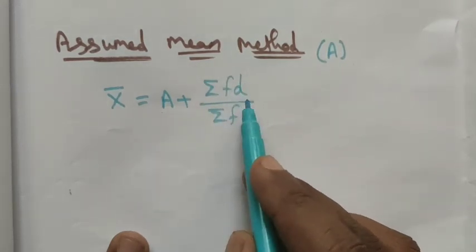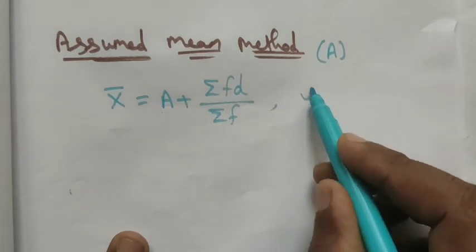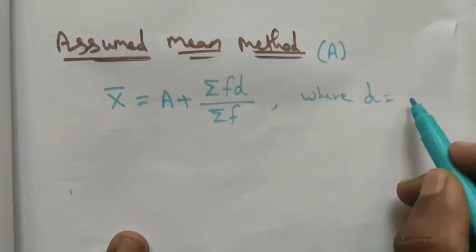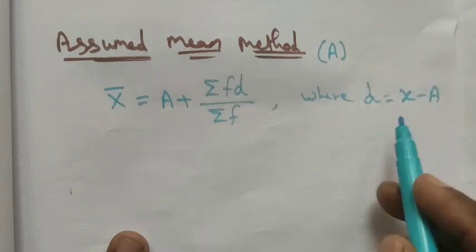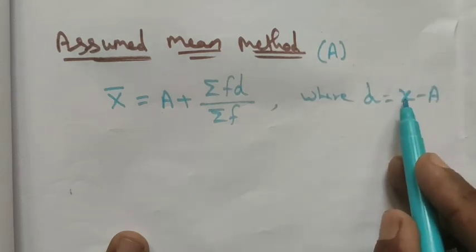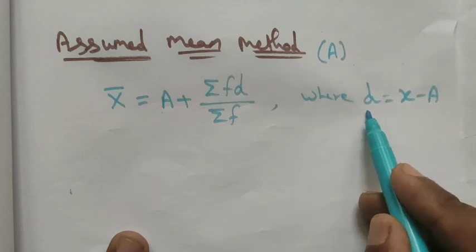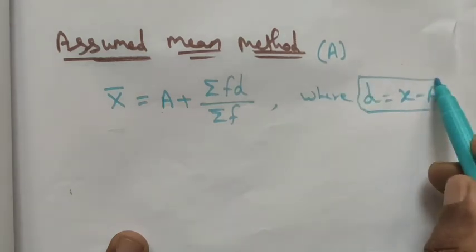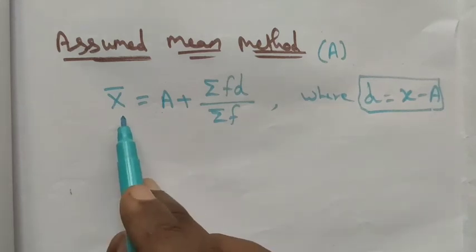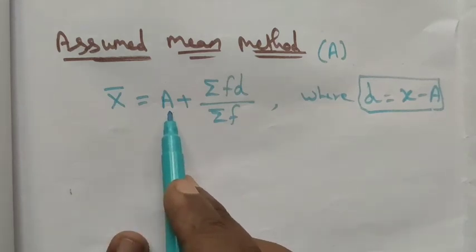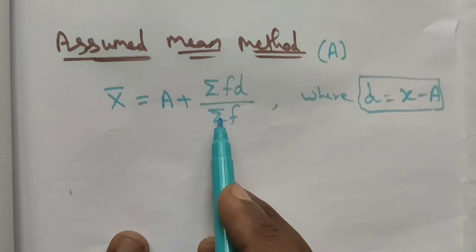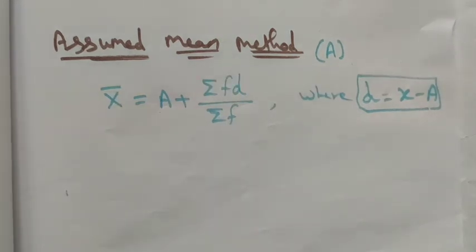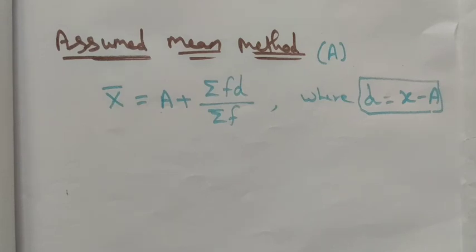Instead of x, we use the deviation, where d is equal to x minus A, the actual given x value minus our assumed value. Here d is equal to x minus A is the deviation, and arithmetic mean x bar is equal to A plus summation fd divided by summation f is the assumed mean method formula. Thank you, students.